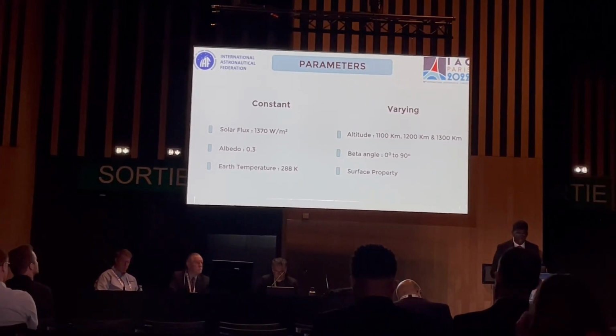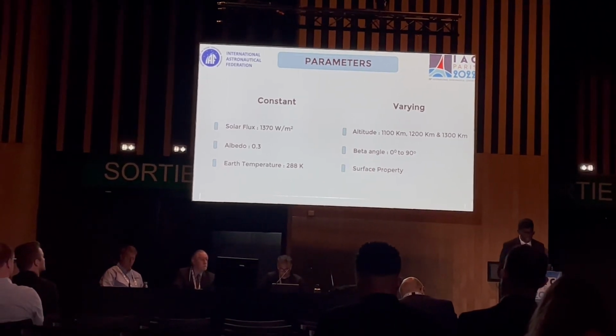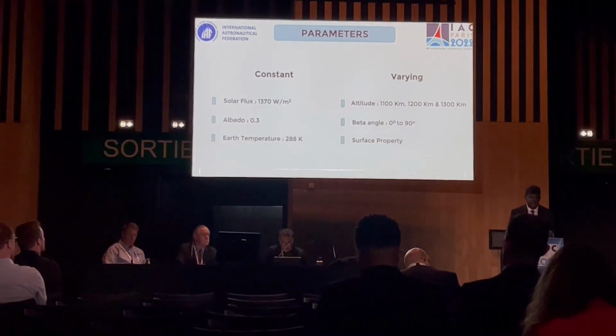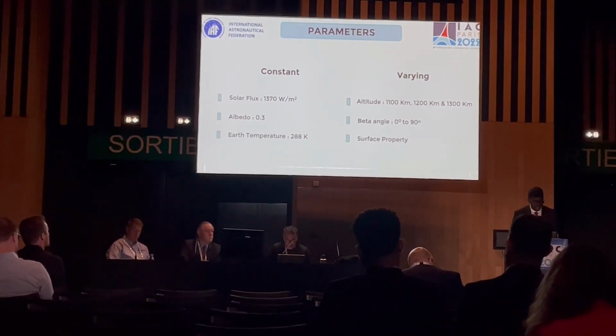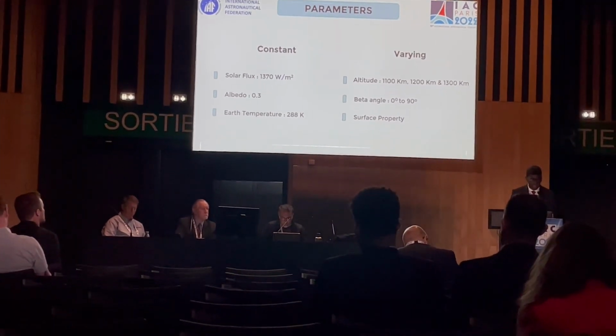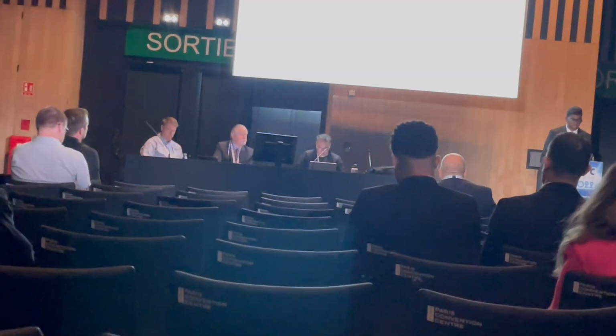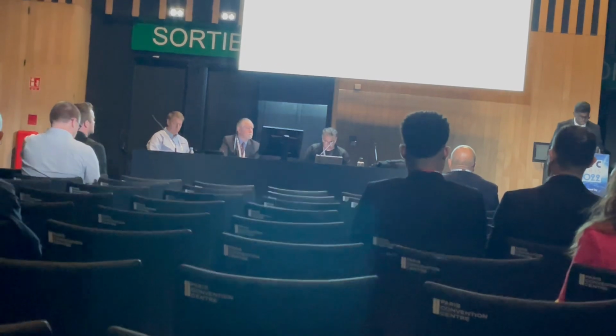The beta angle we have varied from 0 degrees to 90 degrees, and the values we used were 0, 23, 45, 60, 75 and 90 degrees. The negative beta angles were discarded as the sign of the beta angle only signifies the direction of revolution of the satellite around the Earth and does not affect the results.